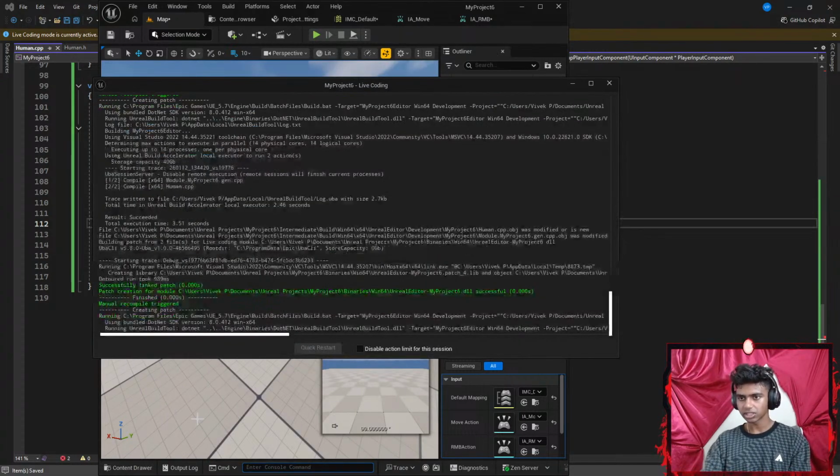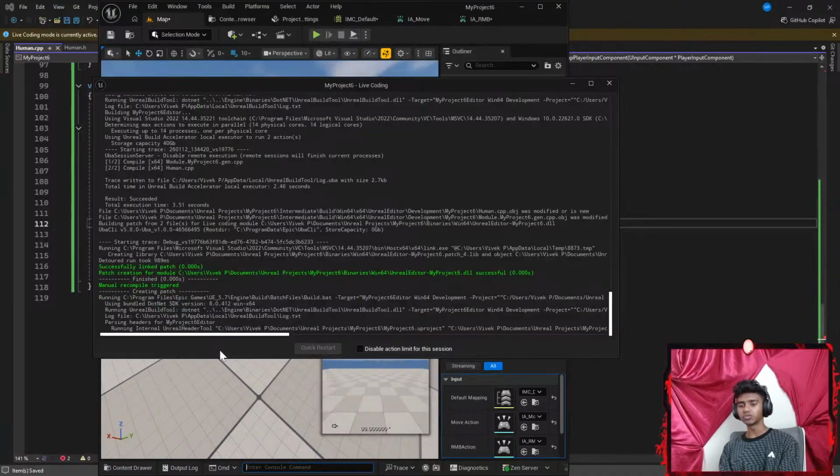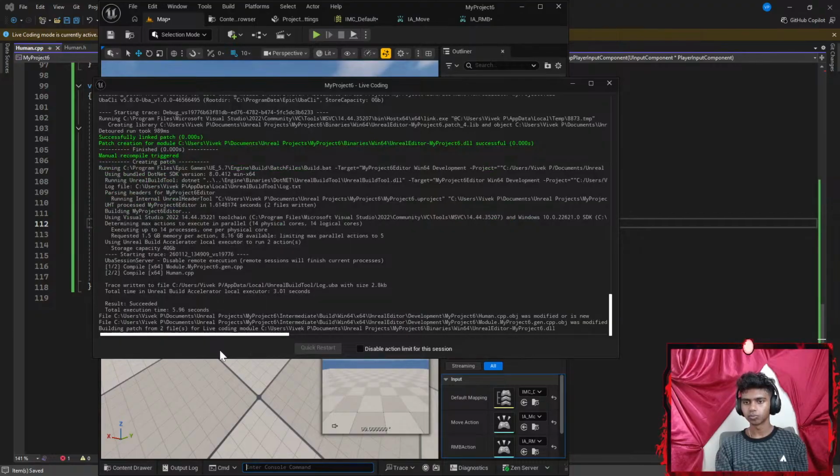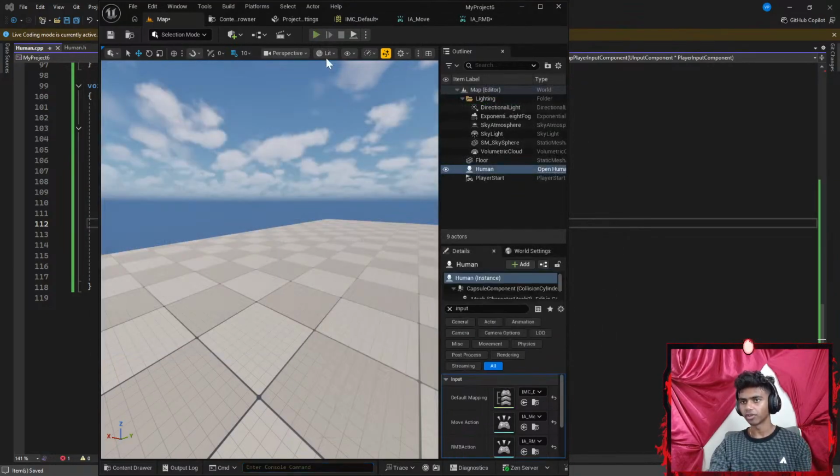Okay, I want to see if it works, because I will mostly be working on this part off stream. Let's wait for it to compile. Results succeeded. Let's go ahead and run the code.